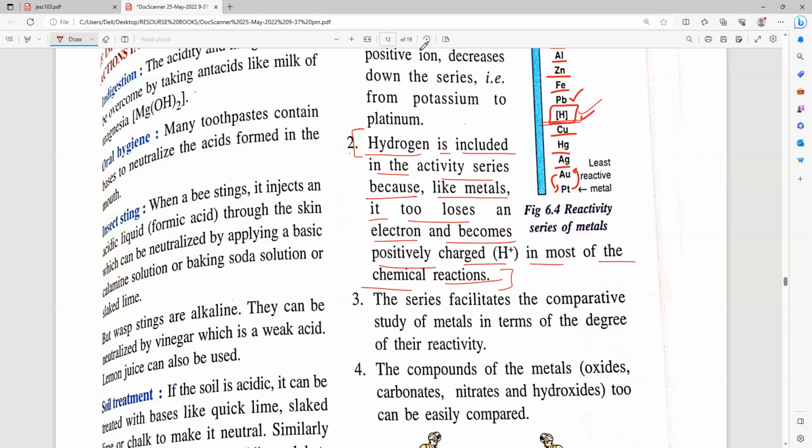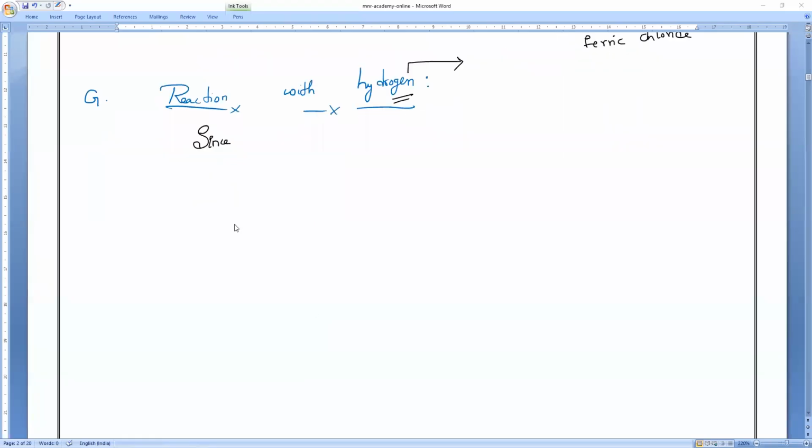Do you understand what I'm speaking? That point you learn, I'll send it. Since metals form compounds by loss of electrons, hydrogen also forms compounds by loss of electrons. So that is why hydrogen is also included in the metal activity series.